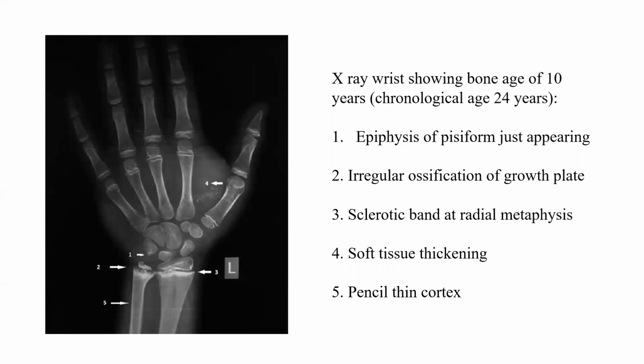Now in the wrist and hand, the X-ray of the wrist shows a bone age of a 10 year old child, where the chronological age is 24 years. In the X-ray, we have shown the epiphysis of the pisiform just appearing at 24 years of age, which corresponds to 10 years. The second arrow shows irregular ossification of the growth plate. The third arrow shows a sclerotic band at the radial metaphysis. The fourth arrow shows soft tissue thickening. And the fifth arrow shows pencil thin cortex of the long bones.